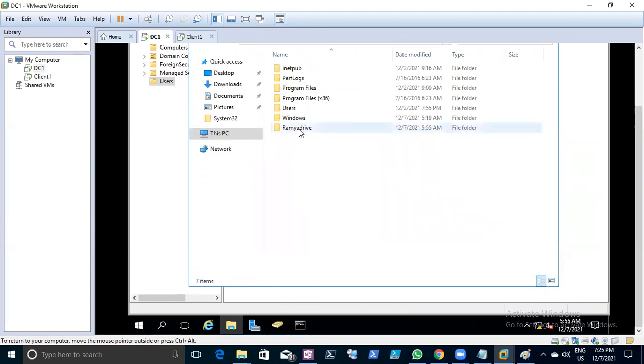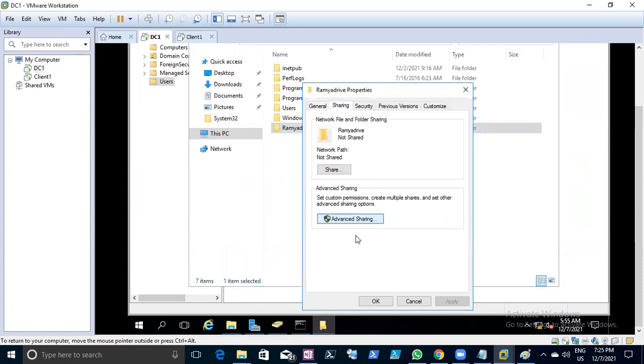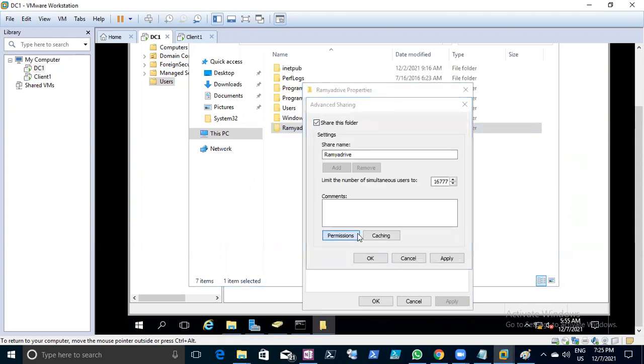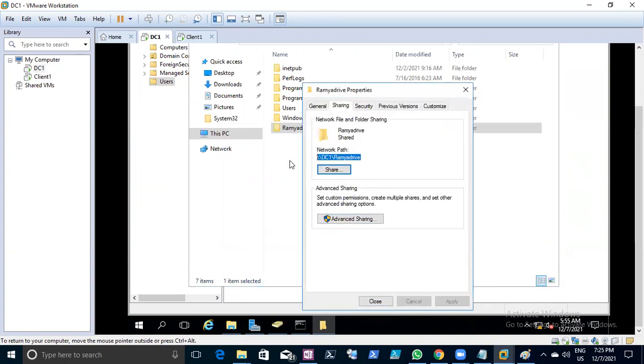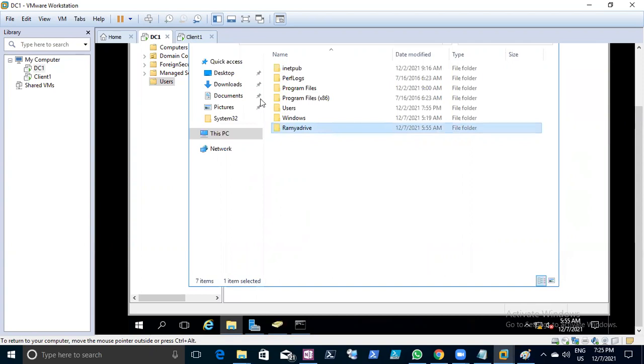Okay, and this folder, what I will do is share this folder. Properties, Sharing, Advanced Sharing, share this folder, permissions, checkbox. Okay, copy this, close, copy the shared folder path.